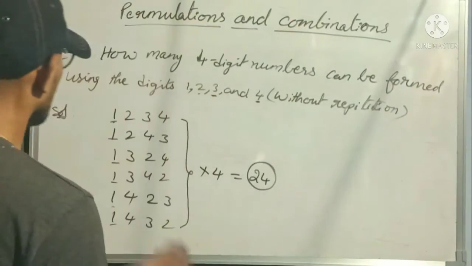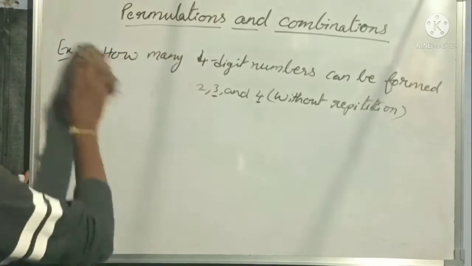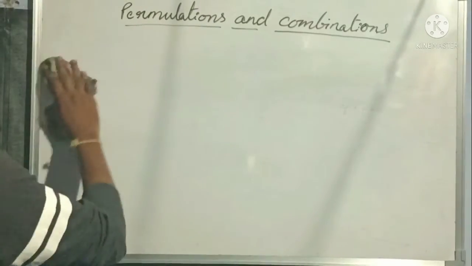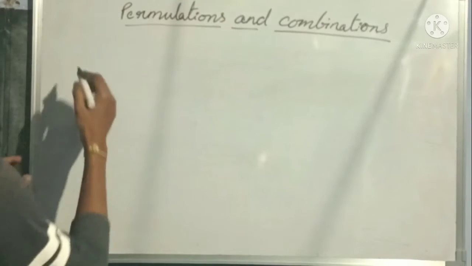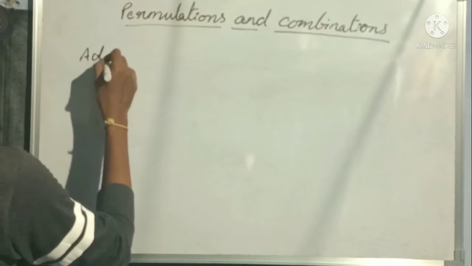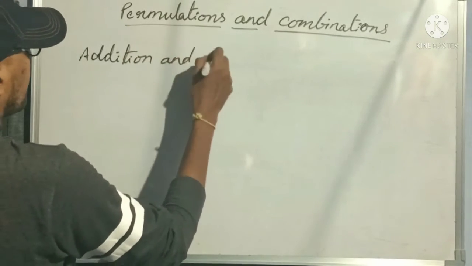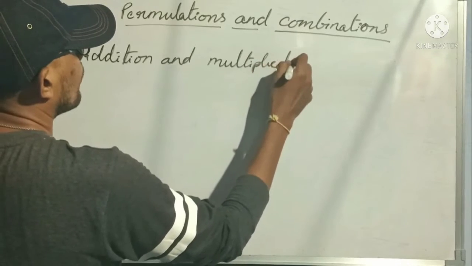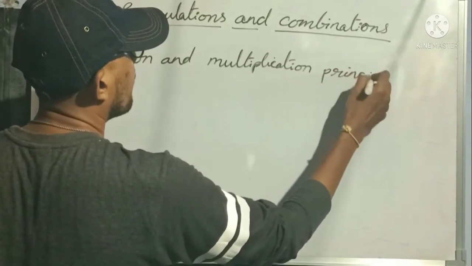So these are related to the addition and multiplication principle. Our first principle in permutation and combination is the addition and multiplication principle.